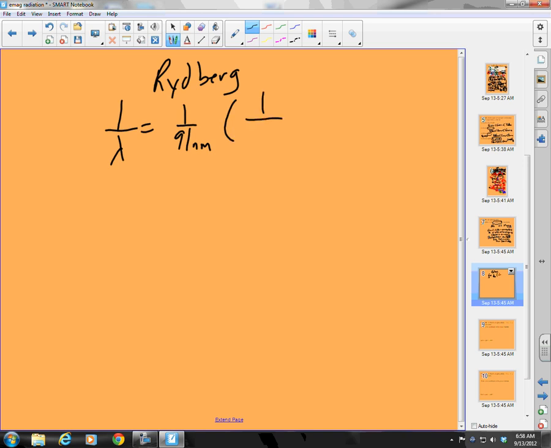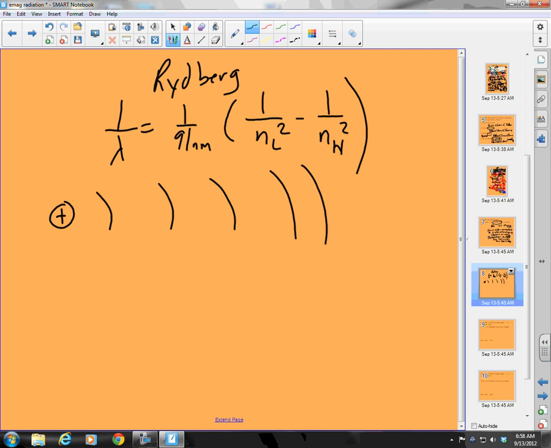Times 1 over n sub L squared minus 1 over n sub H squared. Okay, what does that mean? So I have my nucleus, and I have my orbits, n equals 1, n equals 2, n equals 3, n equals 4, and so forth, okay?